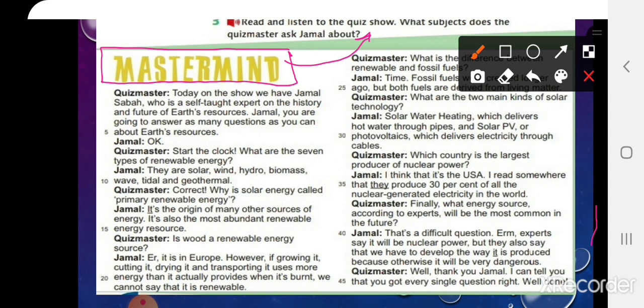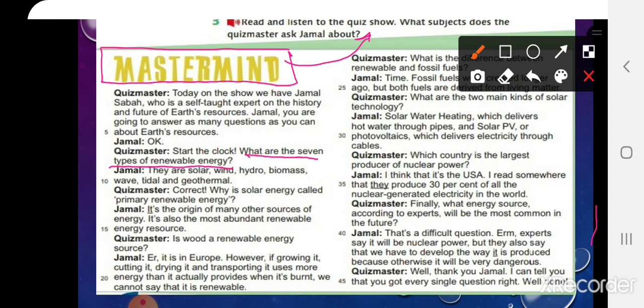Okay, now as a help, what are they? The questions were about what? They were about the types of renewable energy. This is the first subject that the quiz master asked Jamal about. And again, what are the 7 types of renewable energy? Solar, wind, hydro, biomass, wave, tidal, and geothermal.